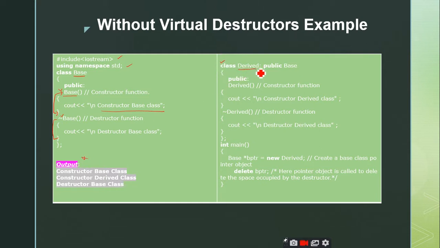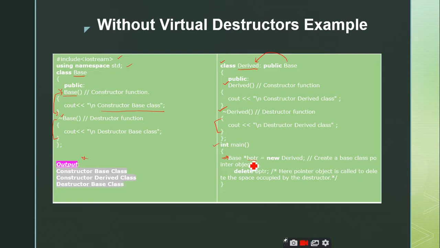Now I have defined another class, derived, which I am publicly inheriting from the base class. I have the derived constructor and the derived destructor, these two functions. Now coming to the main function, what is this statement doing here? You are creating a base class pointer to the derived. Right. So we are creating a base class pointer.